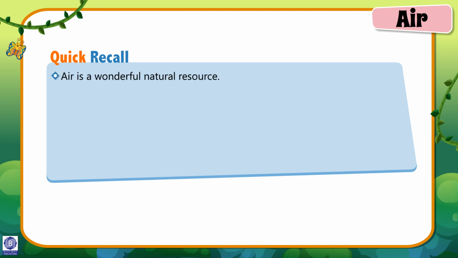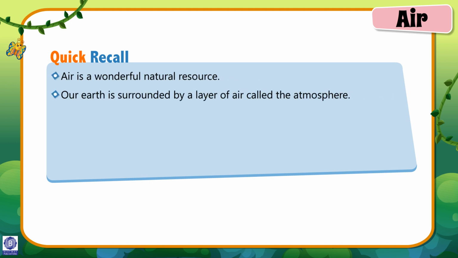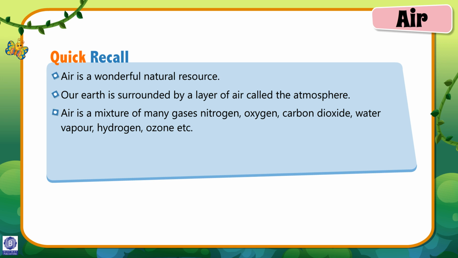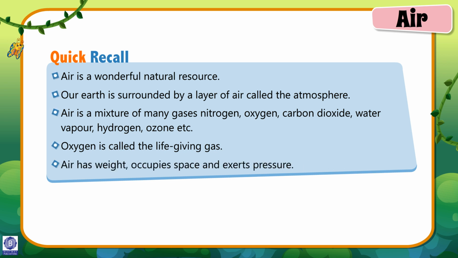Quick recall. Air is a wonderful natural resource. Our Earth is surrounded by a layer of air called the atmosphere. Air is a mixture of many gases: nitrogen, oxygen, carbon dioxide, water vapor, hydrogen, ozone, etc. Oxygen is called the life-giving gas. Air has weight, occupies space, and exerts pressure.